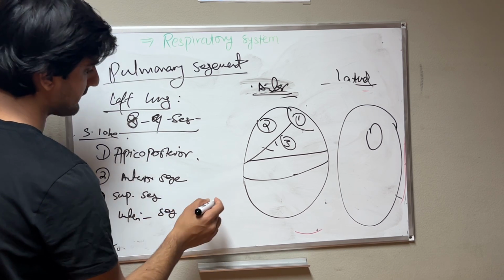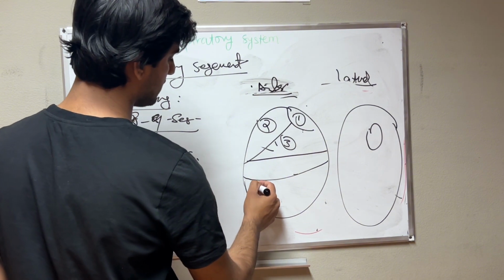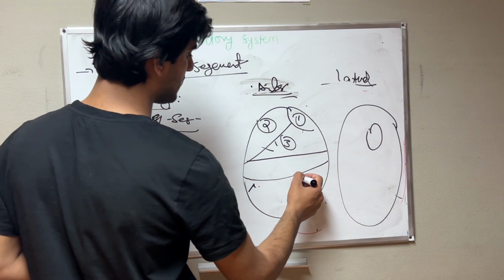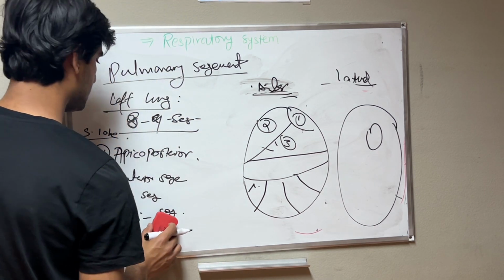Then the inferior lobe also has 4 other segments.